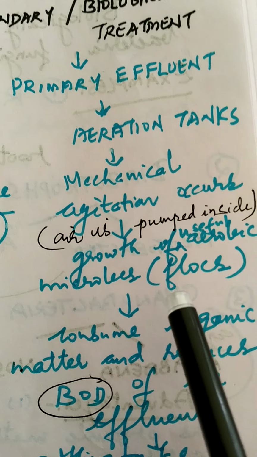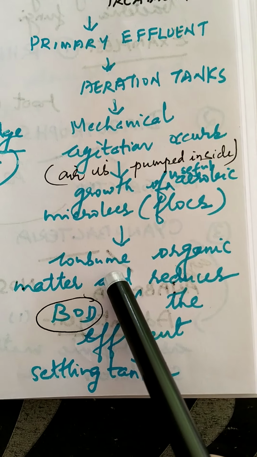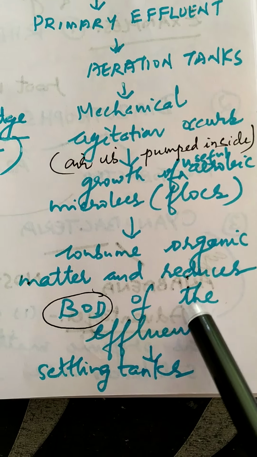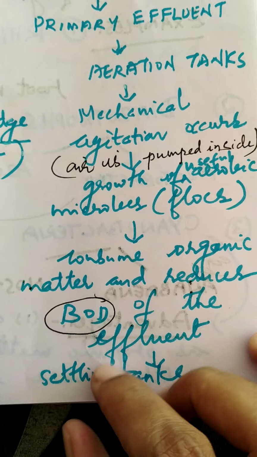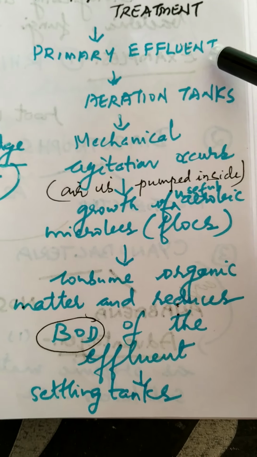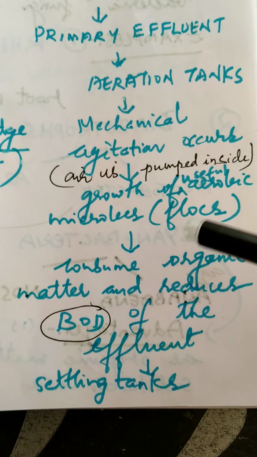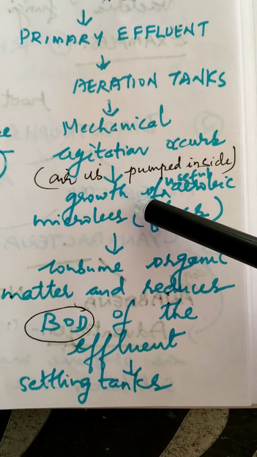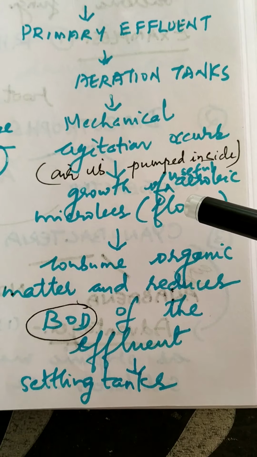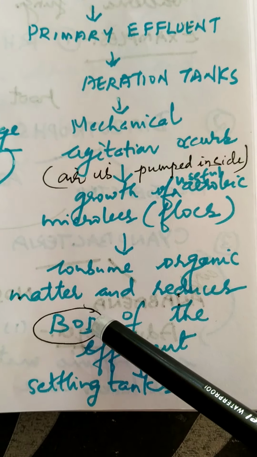And now after the growth of these useful aerobic microbes, they will consume the organic matter present in the sewage and reduce the BOD of the effluent. That means the effluent which has reached the secondary treatment chamber, we call the primary effluent. From the primary effluent, the organic matter will be consumed by the flocs, the bacterial or fungal flocs which are formed, and they will reduce the BOD of the effluent. BOD refers to biochemical oxygen demand.